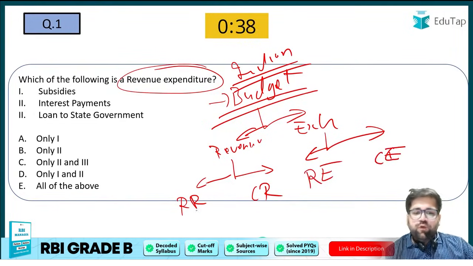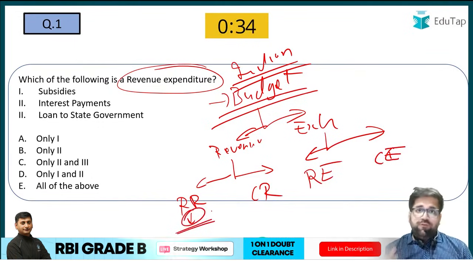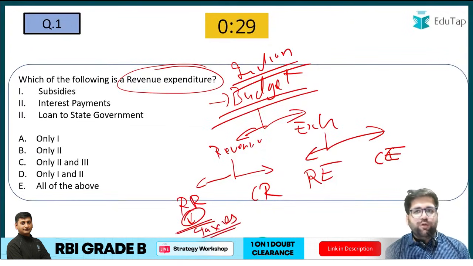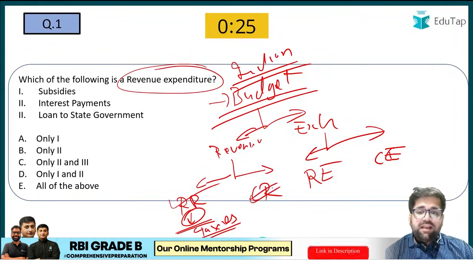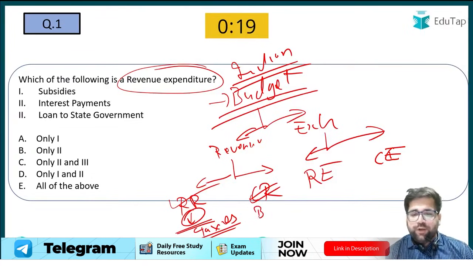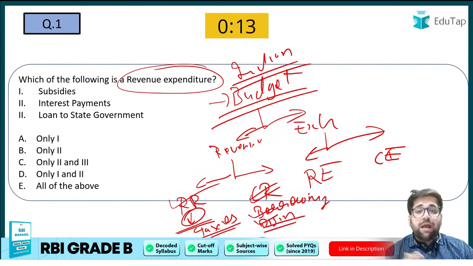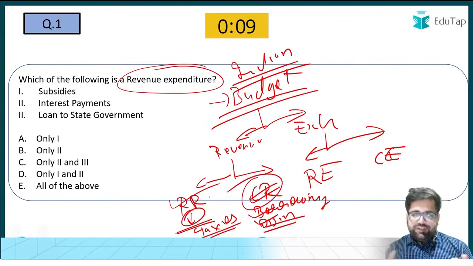So what are revenue receipts? Revenue receipts are those receipts which are recurring in nature. For example, taxes. Government collects taxes every now and then. So that is a very important example of revenue receipts. Capital receipts, what are capital receipts? These are non-recurring in nature. For example, let's take borrowings from international institutions, or disinvestments. These are different types of capital receipts. Capital receipts are non-recurring in nature.